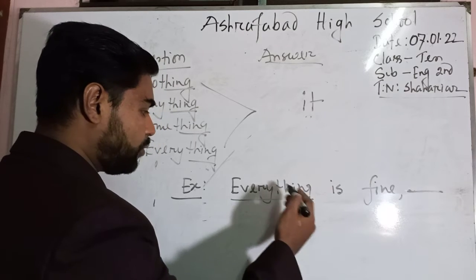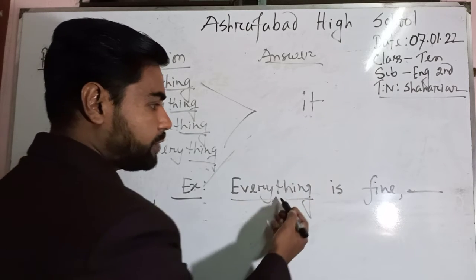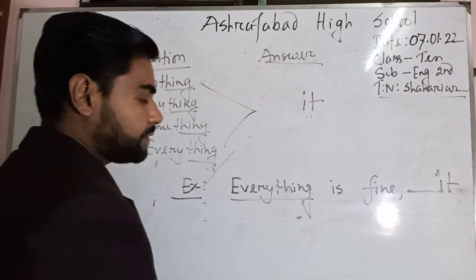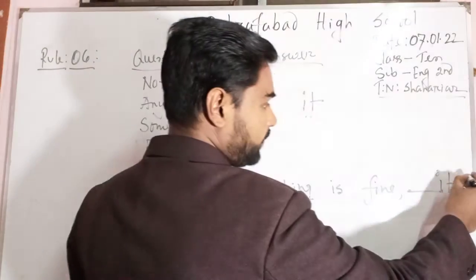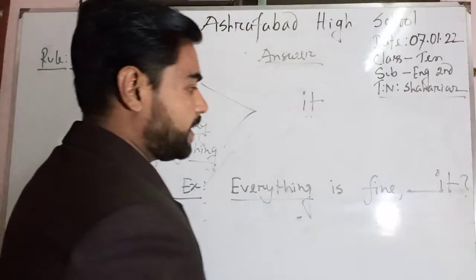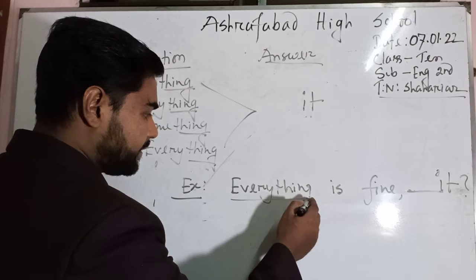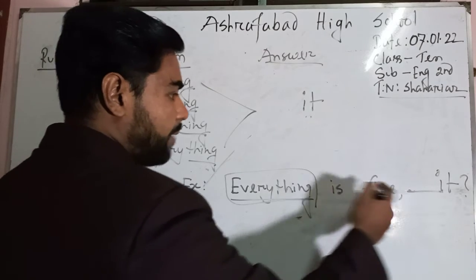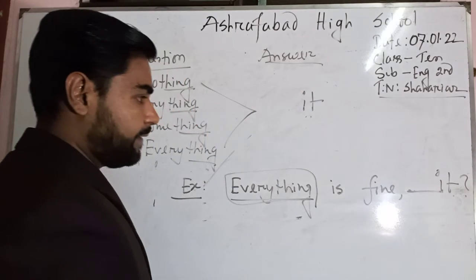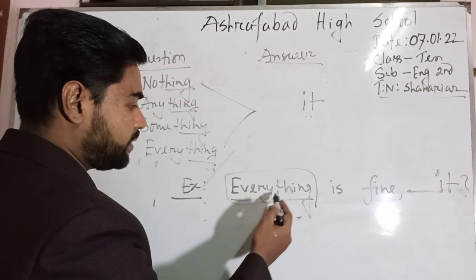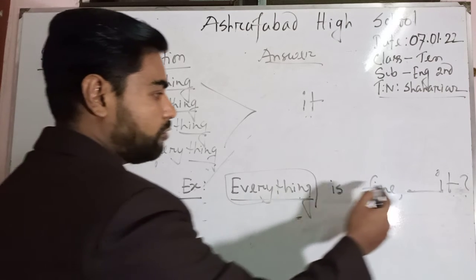So instead of this word, we will write down it as the answer. It will be followed by a question mark. So instead of this word, we have written down it. So you have to remember, whenever you find any word ending with thing, then you will write down it.